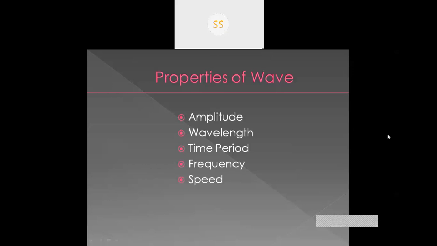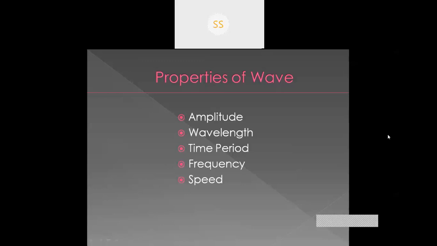These are the properties of wave: amplitude, wavelength, time period, frequency and speed. So amplitude is the height of the wave, wavelength is the distance traveled during one vibration, and time period is the time taken during one vibration, and frequency is total number of vibration in one second.